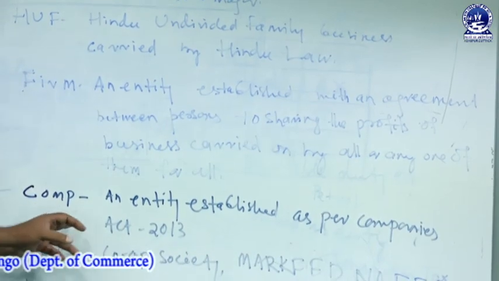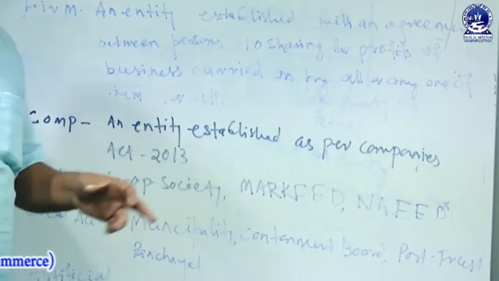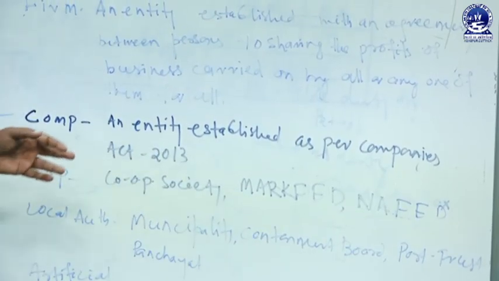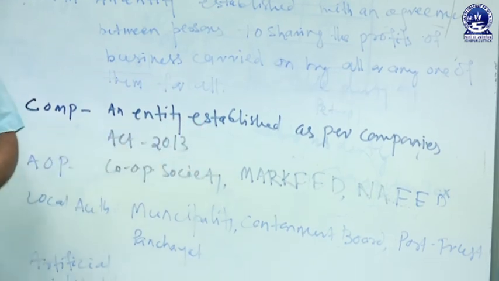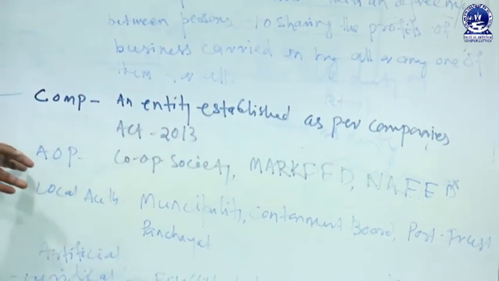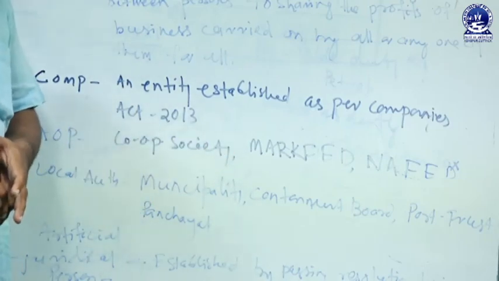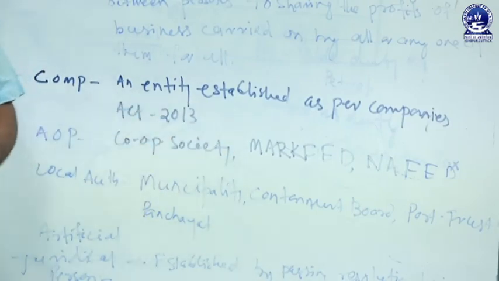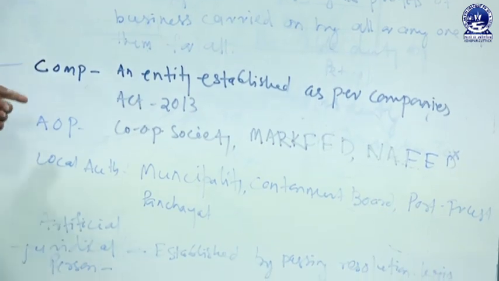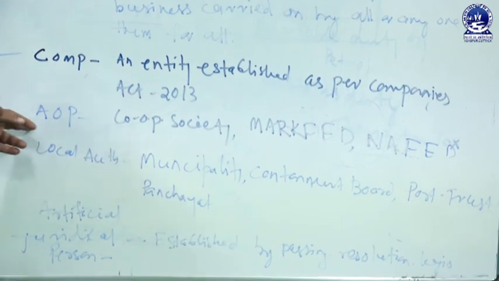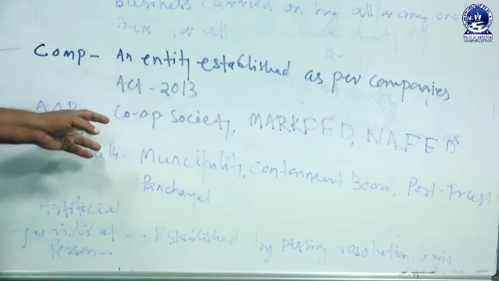Then company, a joint stock company: an entity established and registered in its name as per the Indian Companies Act 2013 or any other Indian Companies Act. Then association of persons, which may include a cooperative society, market federation, NAFED. Individual persons come together not with a view to deriving profit, but for the purpose of providing service. This is known as an association of persons.